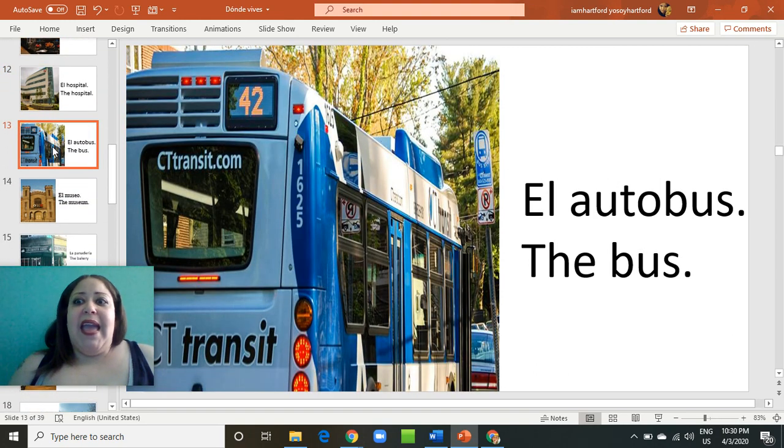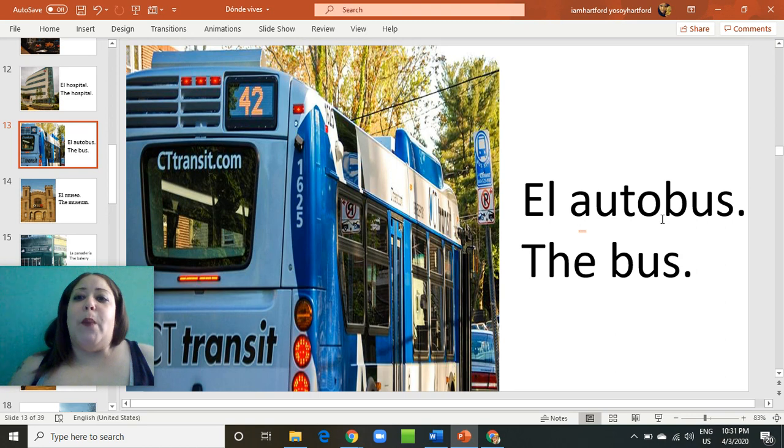Uh-oh. El autobús. I have to check this one because I believe autobús has an accent. Another blooper, sorry. I'll go back to this one. El autobús, the bus. But guess what? If you ask people from Puerto Rico, they will say la guagua.